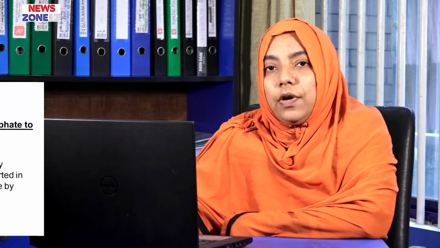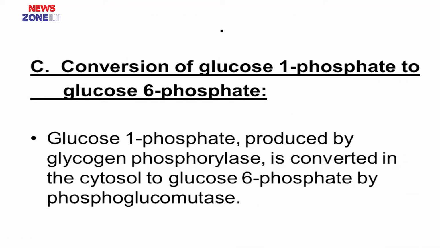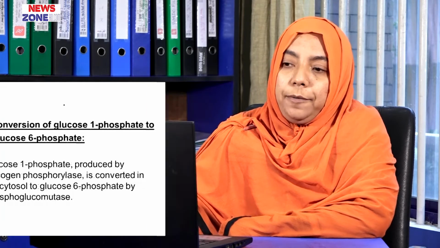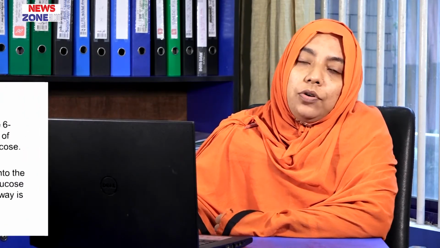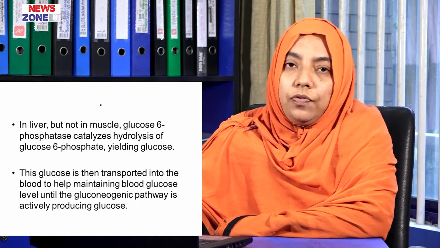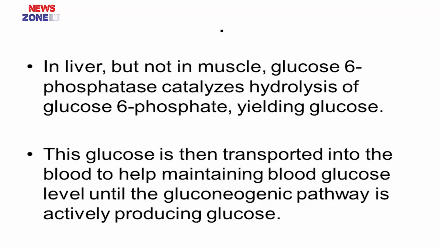Then conversion of glucose 1-phosphate to glucose 6-phosphate. Glucose 1-phosphate produced by glycogen phosphorylase is now converted to glucose 6-phosphate with the help of enzyme phosphoglucomutase. In liver but not in muscle, this glucose 6-phosphate is converted to glucose with the help of enzyme glucose 6-phosphatase.